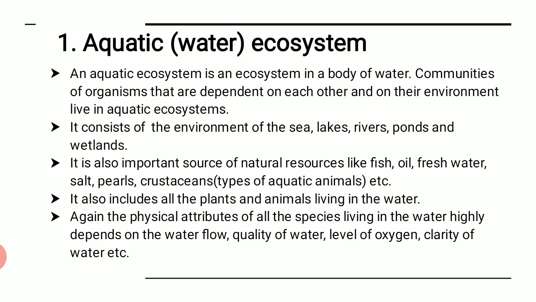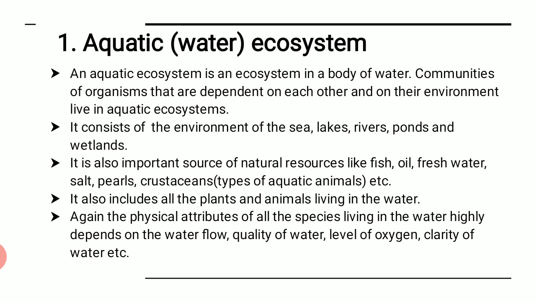It is an important source of natural resources like fish, oil, fresh water, salt, pearls, crustaceans, that means types of aquatic animals, etc. We get these from aquatic ecosystems. So it is a very important source. It is a natural source through which we get all these. It may be fish, oil, fresh water, salts, types of minerals, pearls, and many other aquatic sea animals we get from such an aquatic ecosystem.